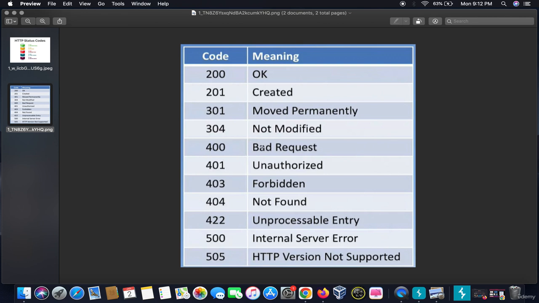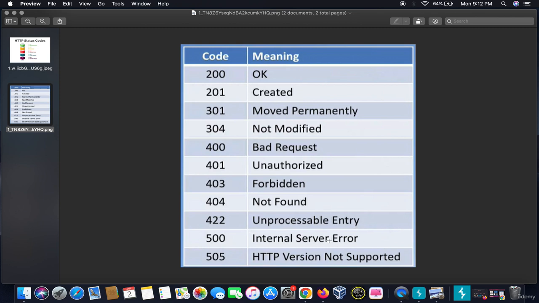400 stands for a bad request. 401 stands for unauthorized access, when you are trying to get access to something you are not the owner of. 403 means you are forbidden from some web page or a particular directory. 404 stands for the web page you entered does not exist or was not found. 422 stands for unprocessable entity, meaning the entry you gave is non-processable. 500 stands for internal server error.